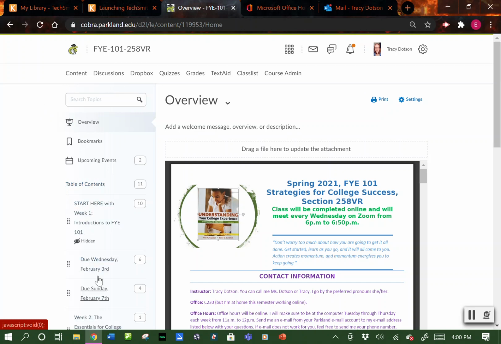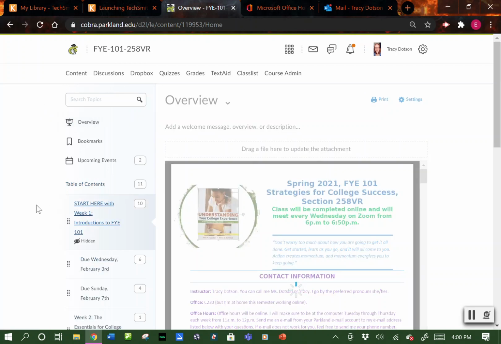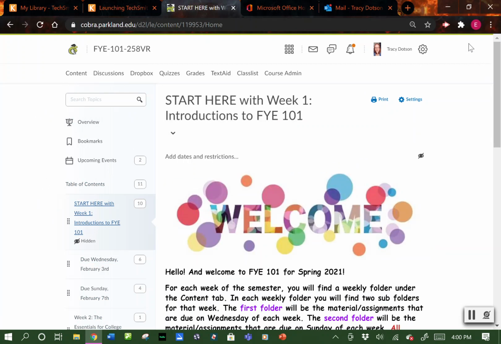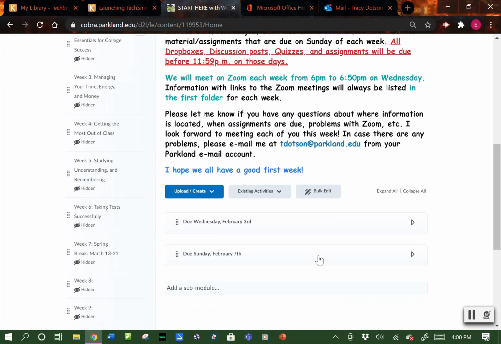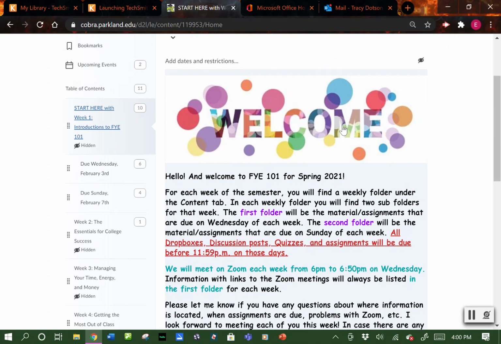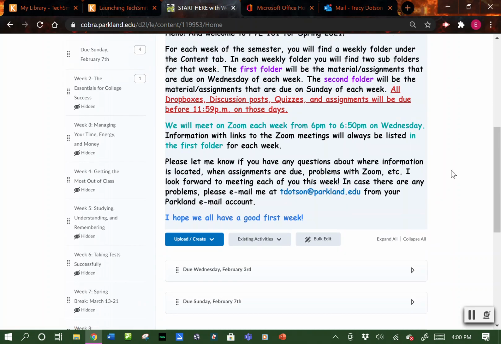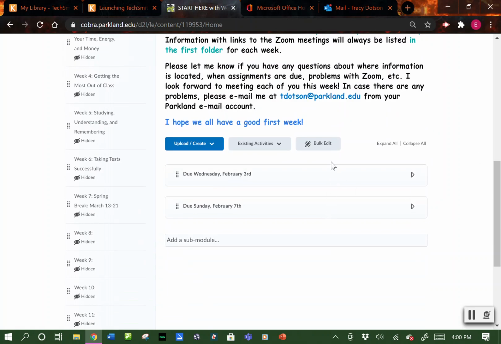Under the table of contents, you will find a folder for each week of the semester. Every Monday, starting at 8 a.m., that folder will be made available to you for that week. I will do my best to get it uploaded on Sunday, but you're guaranteed that at 8 a.m. Monday morning, the folder will be up for that week. In each folder, you will have some introductory instructions, and then below are two subfolders.